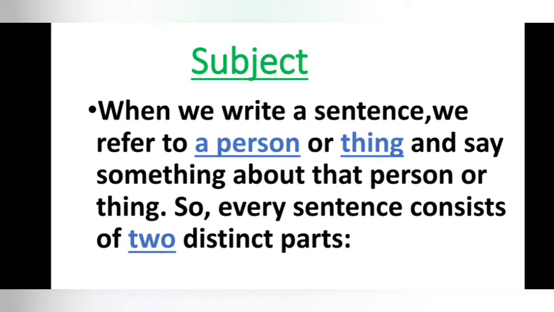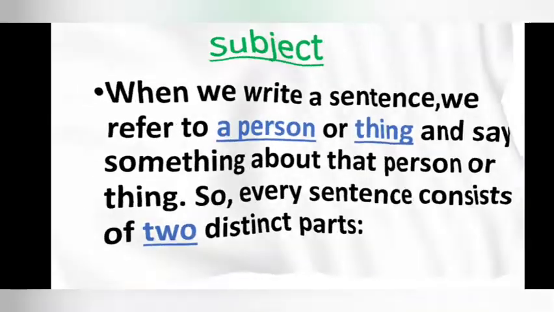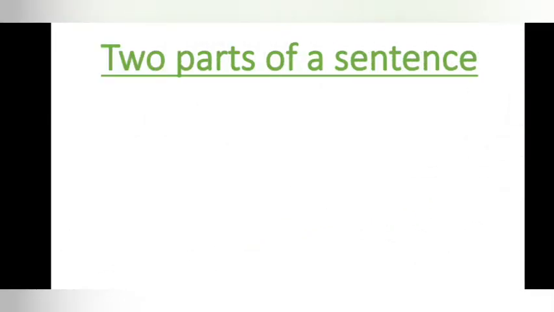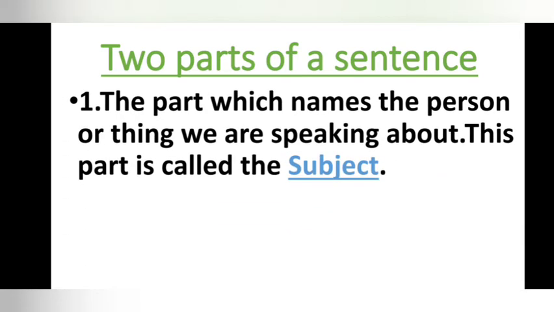So every sentence consists of two parts. When we write a sentence, we refer to a person or a thing, and we say something more about them. That means every sentence consists of two distinct parts. Now we'll check what those two distinct parts are. The part which names the person or thing we are speaking about is called the subject.